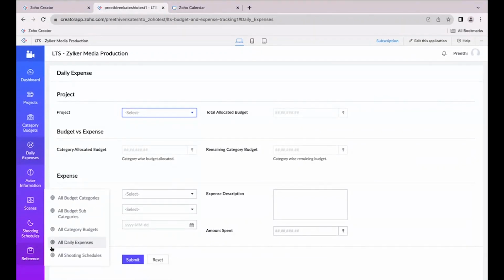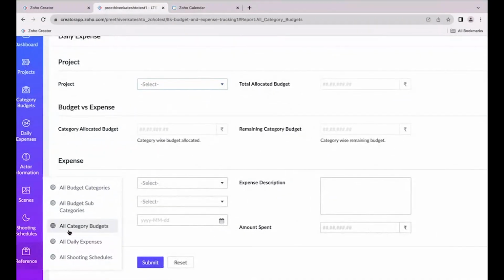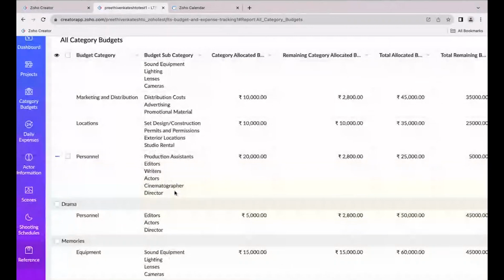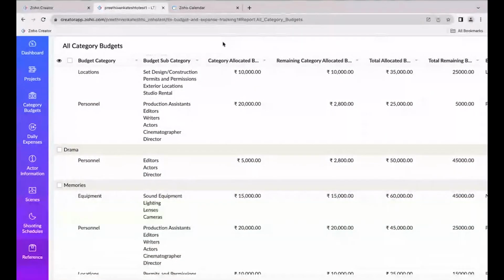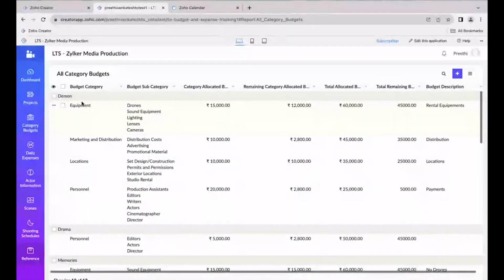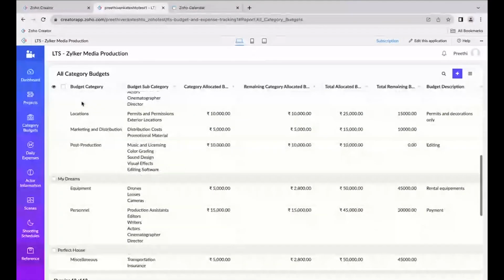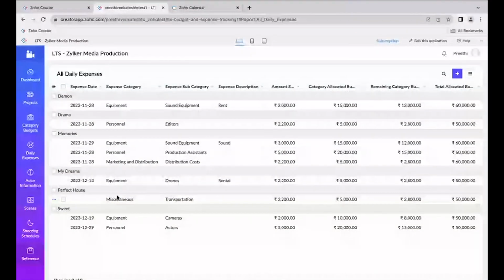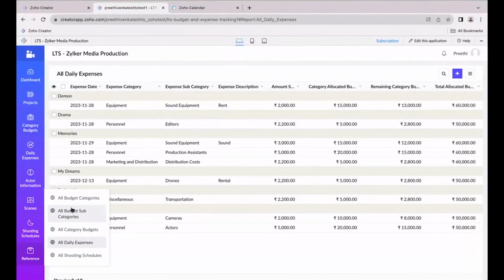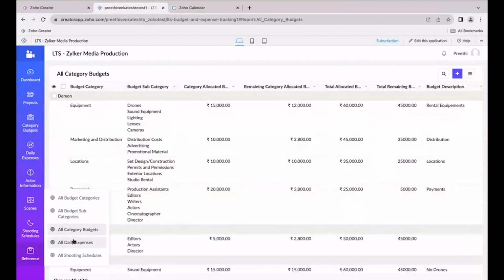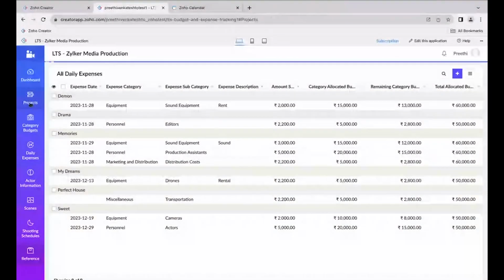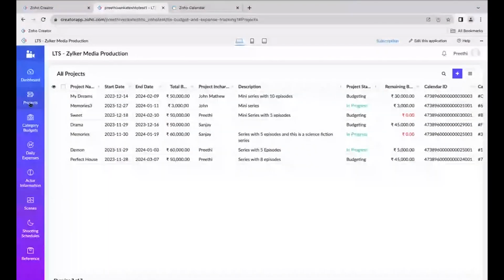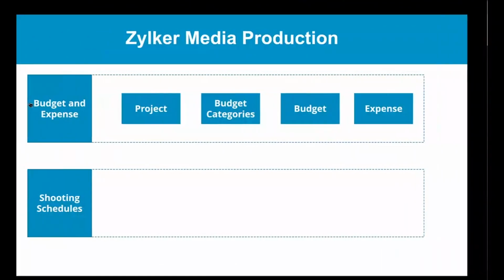And also under reference, I have a report for all the category wise budget for each and every project as grouped. So for Demon, for My Memories, and also for all the daily expense, we have a report. So from here as well, we can get to see all the reports for the budget and the expense. So this is how we are managing the budget and the expense for each and every project.